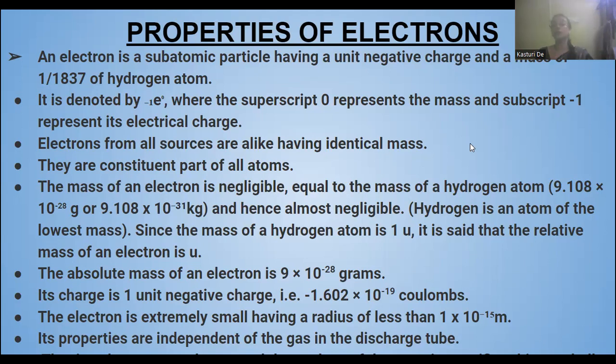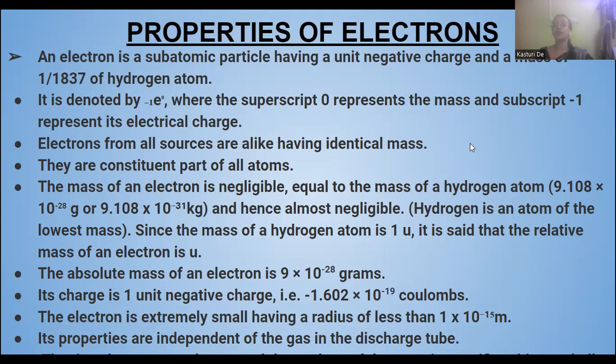The absolute mass of an electron is 9 into 10 to the power minus 28 grams. Its charge is 1 unit negative charge, equal to minus 1.602 into 10 to the power minus 19 coulombs. Coulomb is the unit of charge.